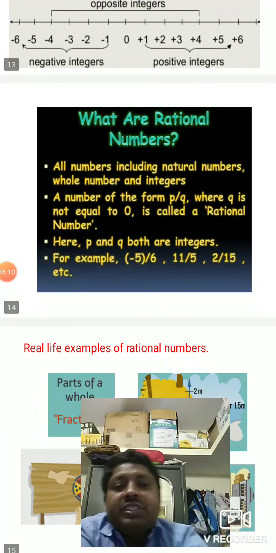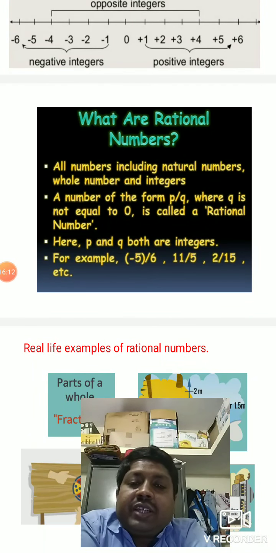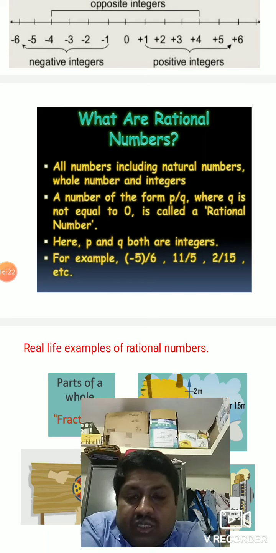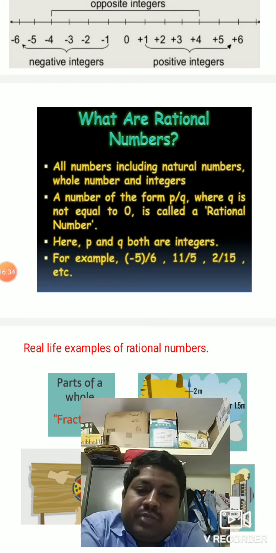Next we have rational numbers. What are rational numbers? All numbers including natural numbers, whole numbers and integers, numbers of the form p by q. Children, all fractions you might have observed in the lower classes. Fraction is called rational number, but all rational numbers are not fractions.